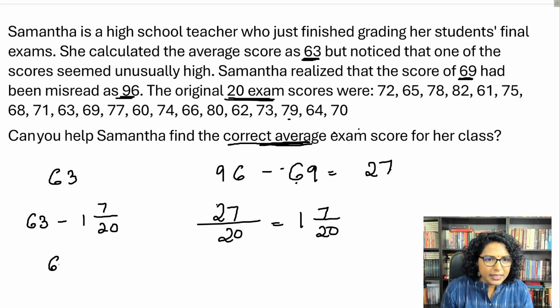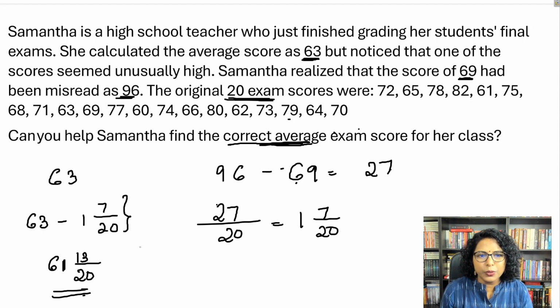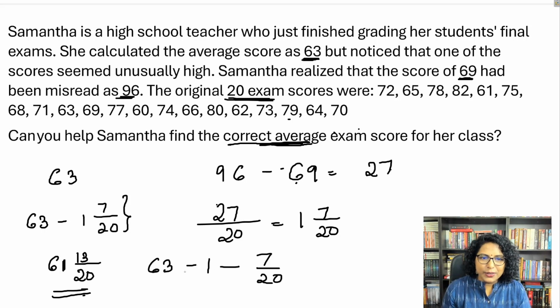So can I read this as 61? 20 minus 7 would be 13 by 20, right? I hope you're comfortable with this operation. So here what we did is 63 minus 1 minus 7 by 20. So 63 minus, again, you're subtracting. So 61, 13 by 20.